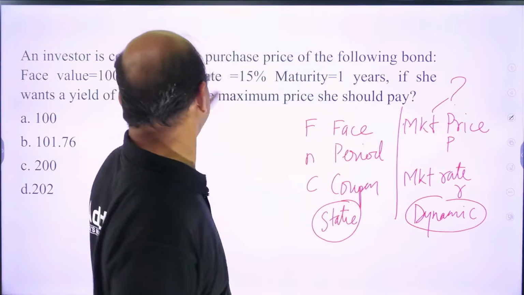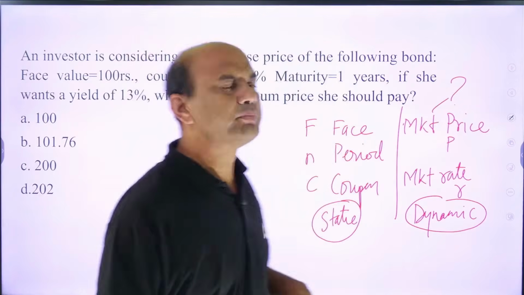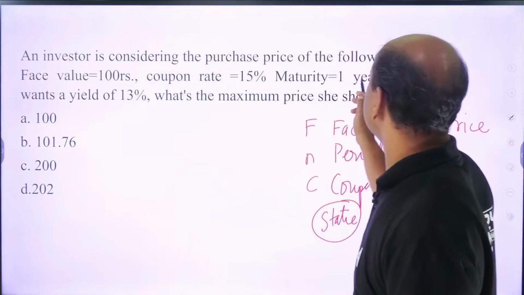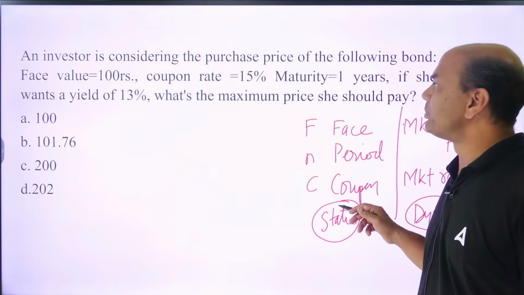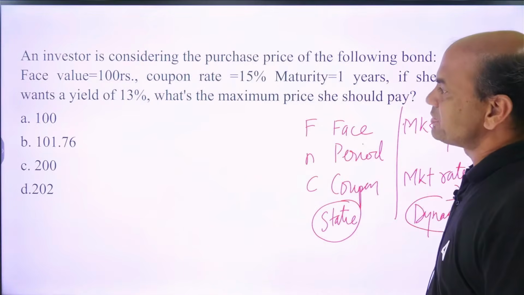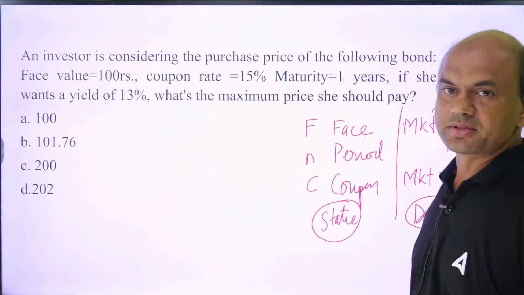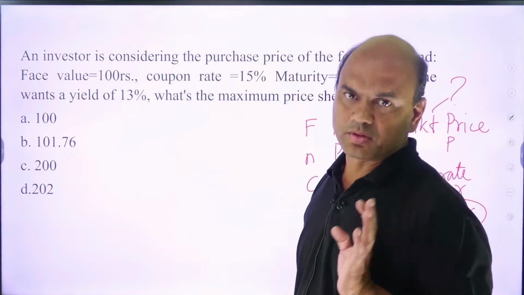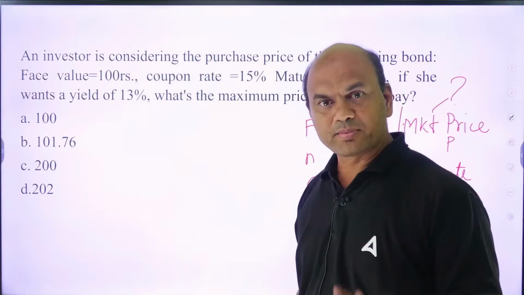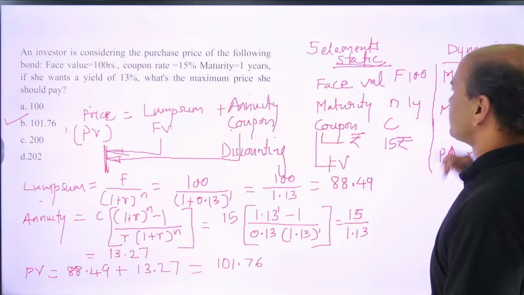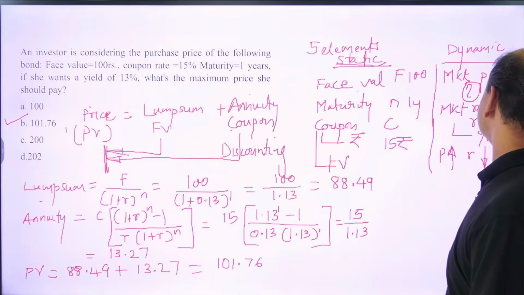So face value, given 100. Period, maturity, 1 year. Coupon, given 15%. Yield, which means market rate, given as 13%. So everything is given. You have to find out the present value of the bond. For finding the present value of the bond, what should we do? I have done the calculation over here, simplified for you.